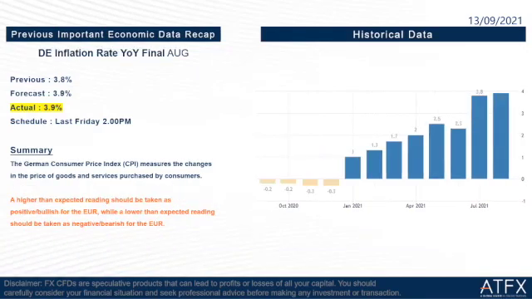The next one is Germany inflation rate final August. The previous is 3.8%, the forecast is 3.9%, and the actual is the same as the forecast, 3.9%. So this really doesn't affect the euro dollar much.